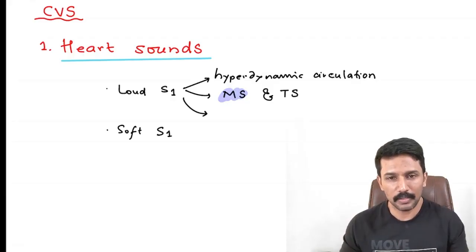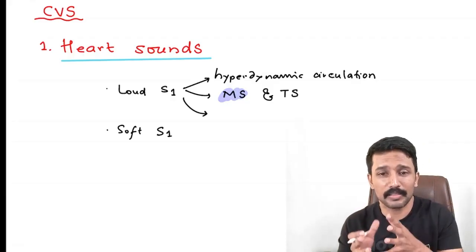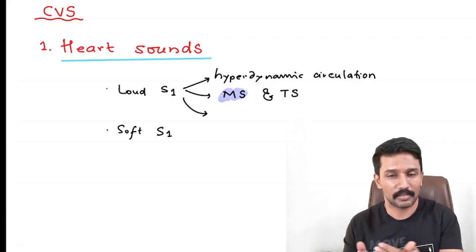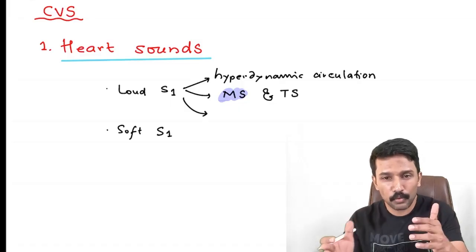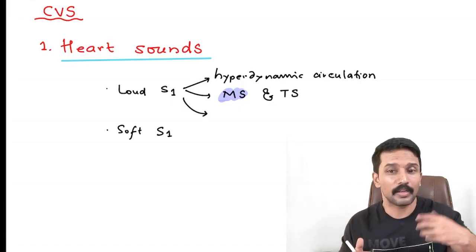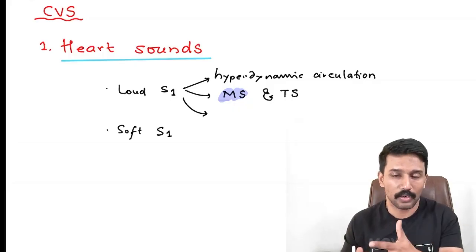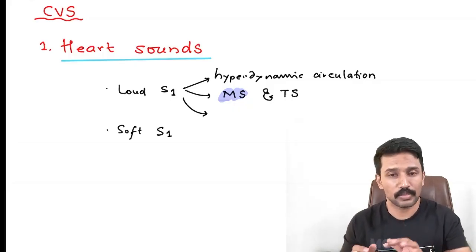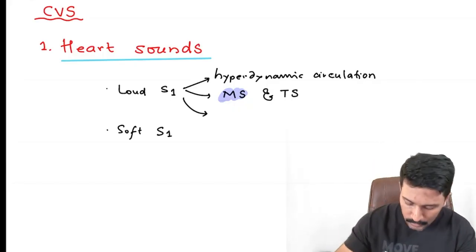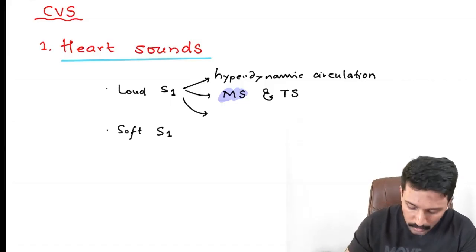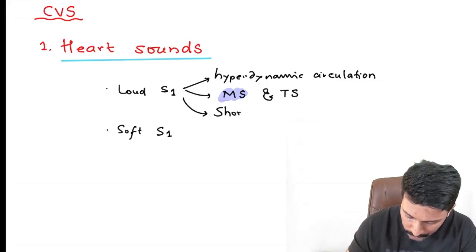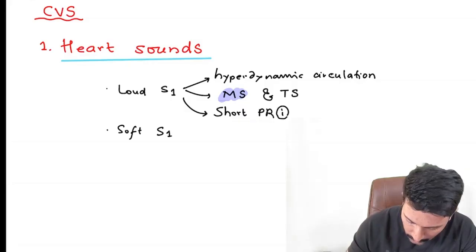Remember the PR interval, exactly speaking, the PR segment is the time available for the mitral and tricuspid valve to close. Shorter it is, the valves close in short span of time, they make louder noise, and longer it is, the valves have more time to close, so they make softer noise. So PR interval, which one should I write here for loud S1? Short PR interval or long PR interval? Of course, short PR interval. Short PR interval is associated with loud S1.